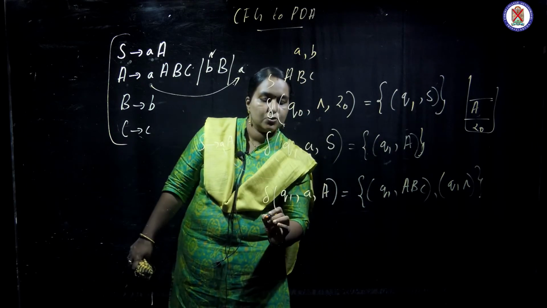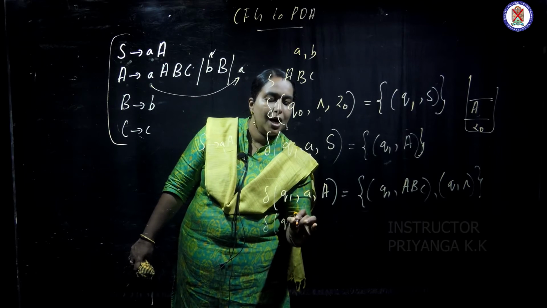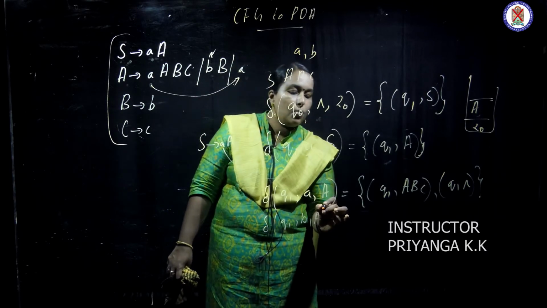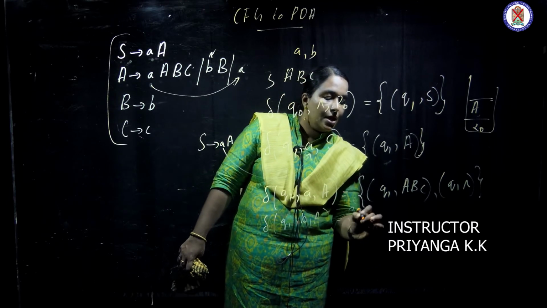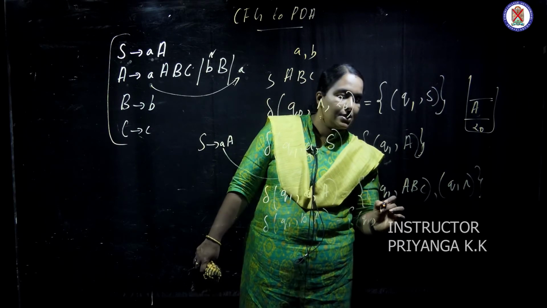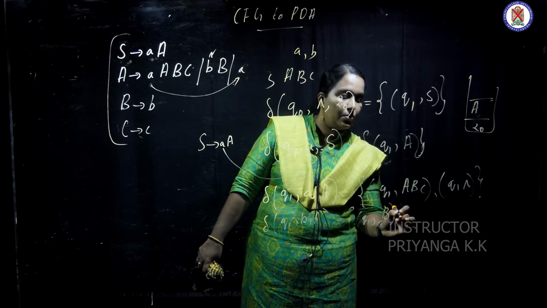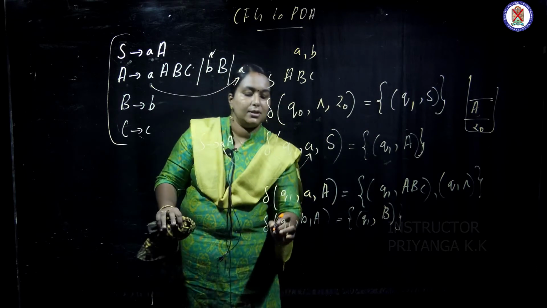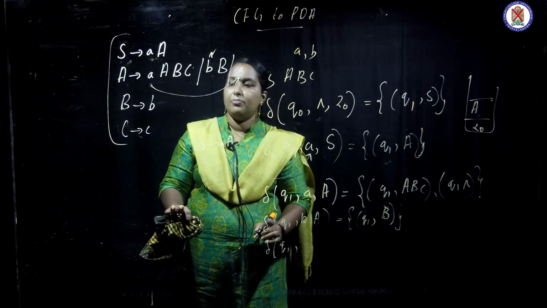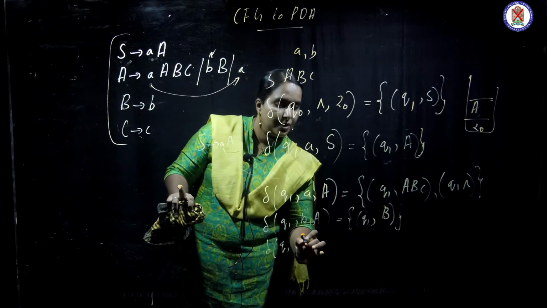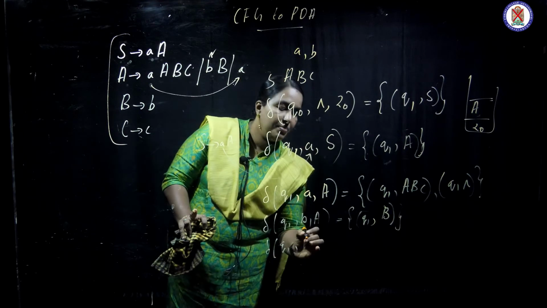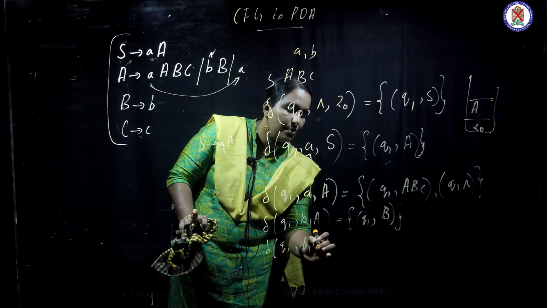Next one, Q1, b comes, stack top is B, since b is the terminal. What will be the result? Q1, then b and b are matched, remaining is B. Next, delta Q1, b is coming and stack top is b.